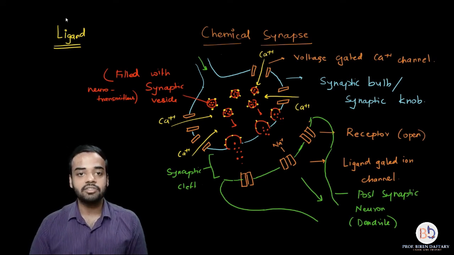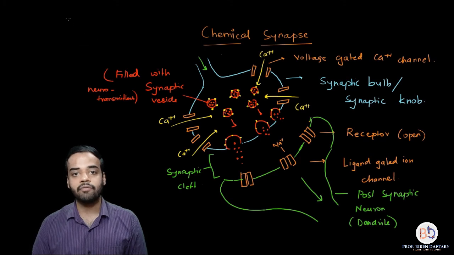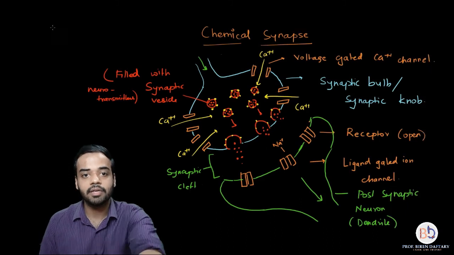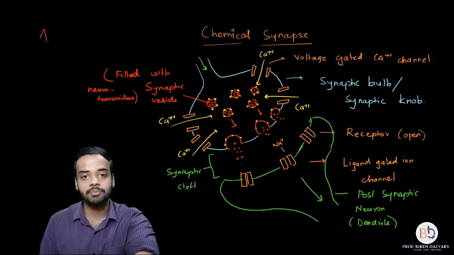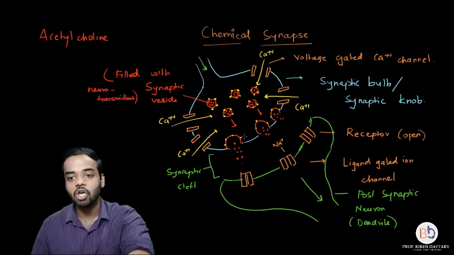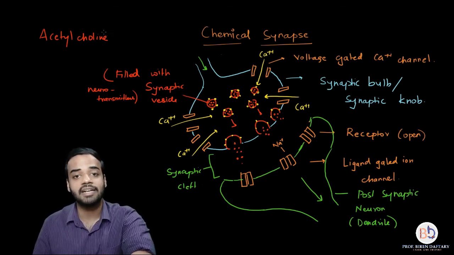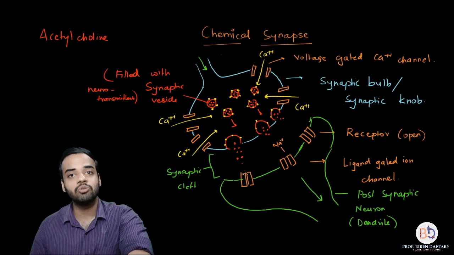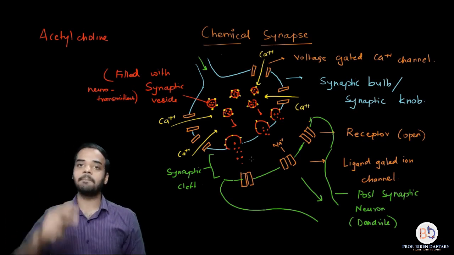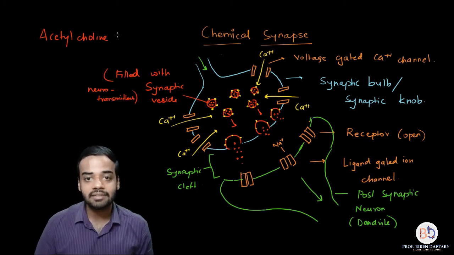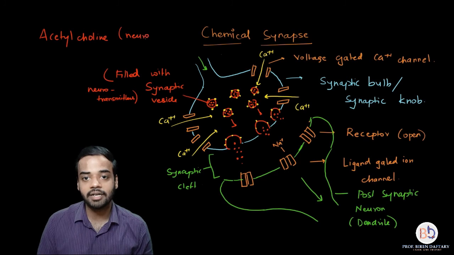For example, suppose I take the example of a neurotransmitter called acetylcholine, let me write it down with red color. Suppose the neurotransmitter over here is acetylcholine. Acetylcholine is a type of neurotransmitter. Suppose these orange, red structures which are released are acetylcholine. When it binds to a receptor, the channels will open up, right? The impulse will pass. But now what? After the impulse has passed, you need to remove the acetylcholine. This is the neurotransmitter. Please remember that. I will write it down over here.